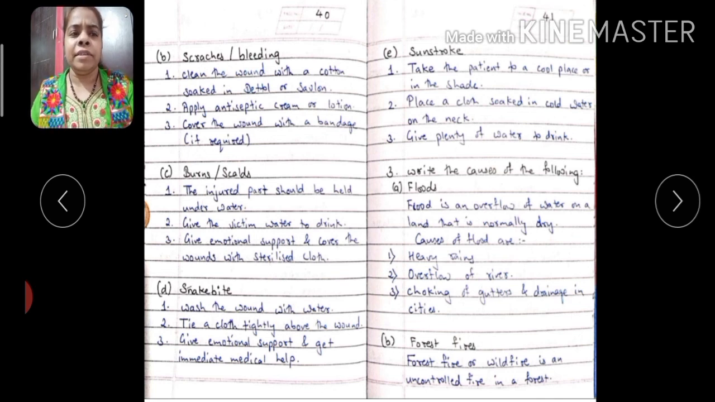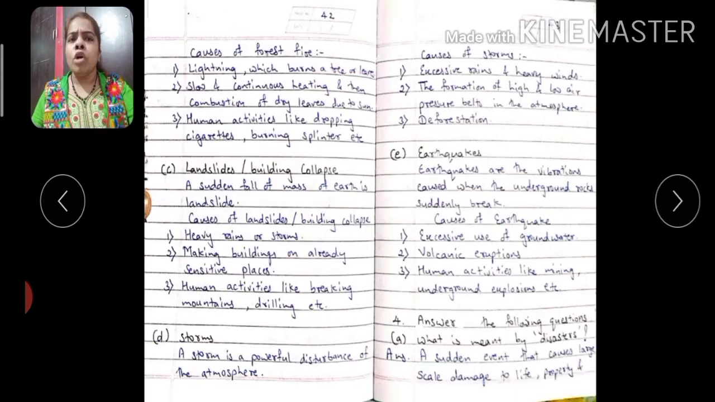Forest fires. Forest fires or wildfires. Forest fires are also called wildfires. A forest fire or wildfire is an uncontrolled fire in a forest. Causes of forest fire.